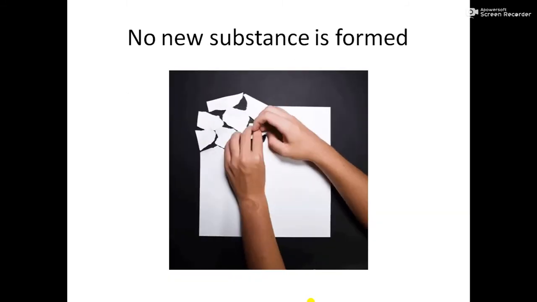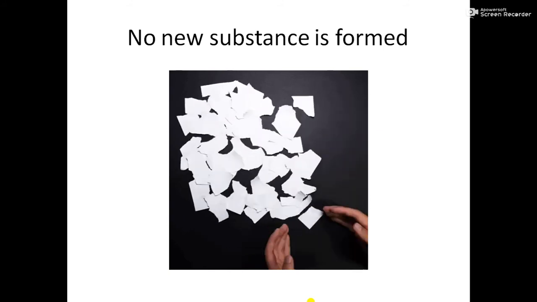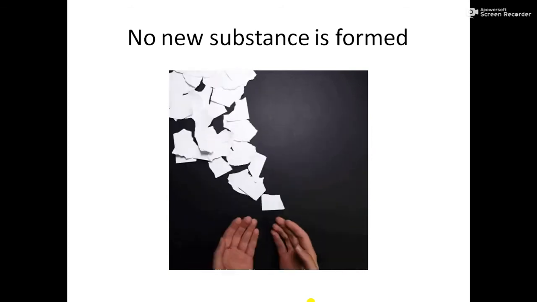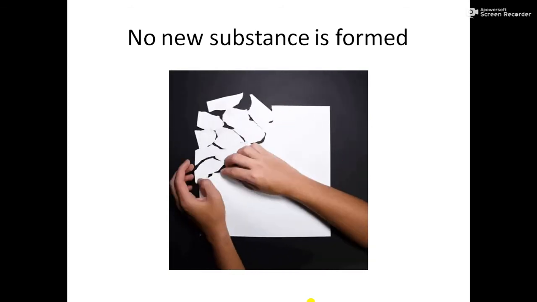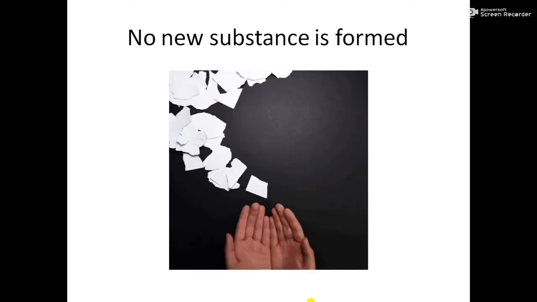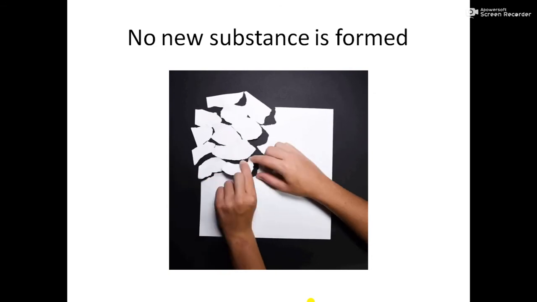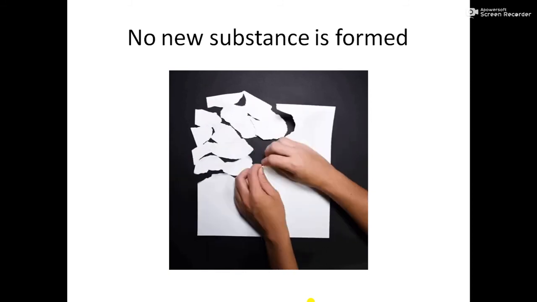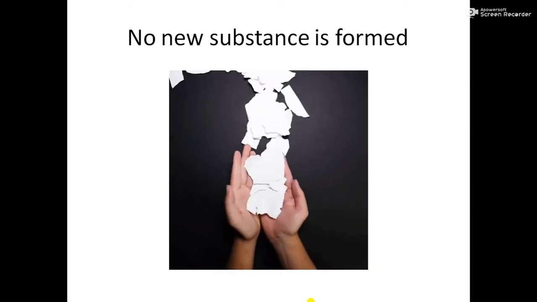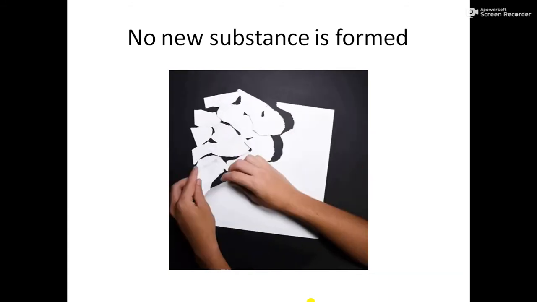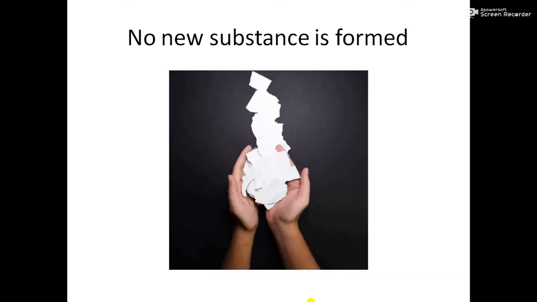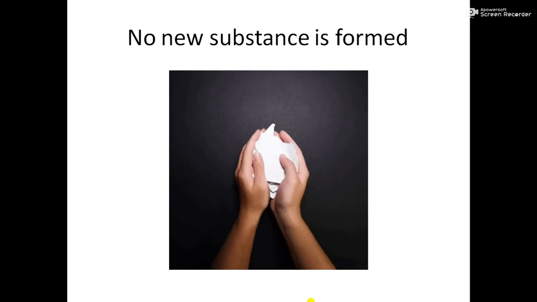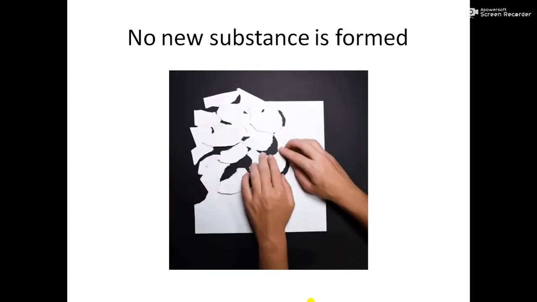What is the second characteristic? See students, the second characteristic is that no new substance is formed. As you can see in the picture, when we tear the paper into small pieces, the small piece of paper is still a paper only. It has not changed into something else. So the tearing of the paper is a physical change. And why is it a physical change? Because it is depicting the second characteristic of physical change, that we are not getting anything new out of it. The paper remains a paper.